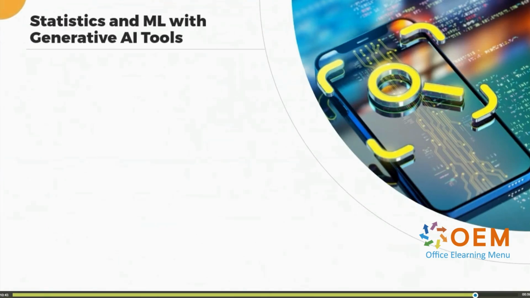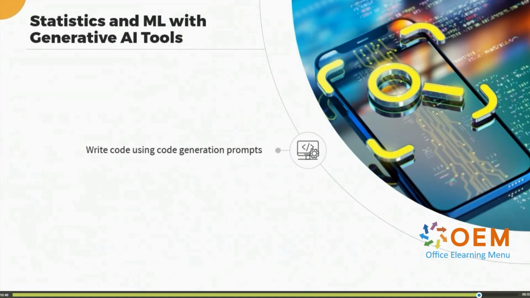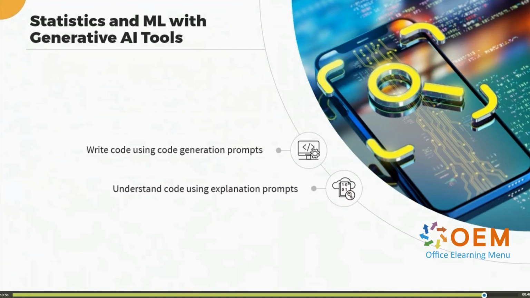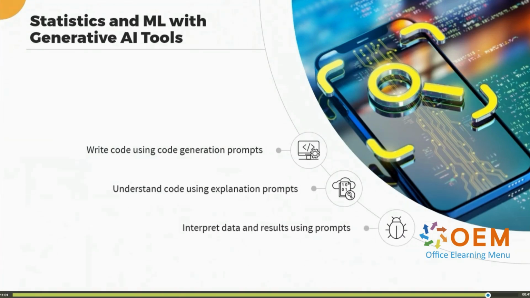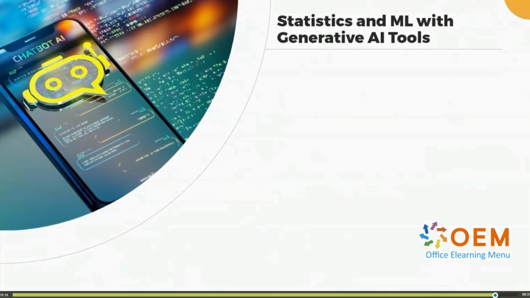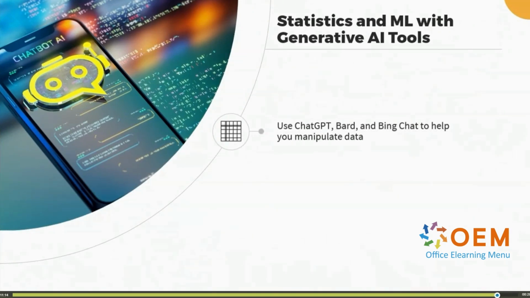So, how will we be leveraging these technologies when we are implementing our statistics and machine learning models? We'll get these tools to write code for us using code generation prompts. We'll also use these tools to understand code using explanation prompts. And finally, we'll have these tools interpret data and results using prompts and image interpretation as well. In summary, as you apply statistics and machine learning, you'll see that we'll leverage ChatGPT, Bard, and Bing Chat to help us manipulate our data and run our models.